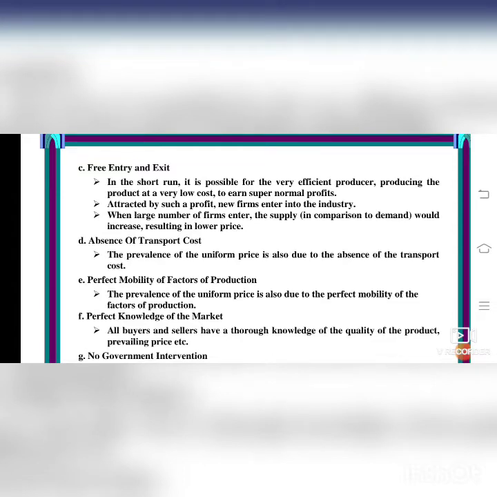Perfect mobility of factors of production. That is, the prevalence of the uniform price is also due to the perfect mobility of the factors of production. When the product you want is at the same price, meaning there is no increase or decrease in the price, the same price, isn't it? So what is happening? You will buy the same product and there will be an increase in the sales of the product.